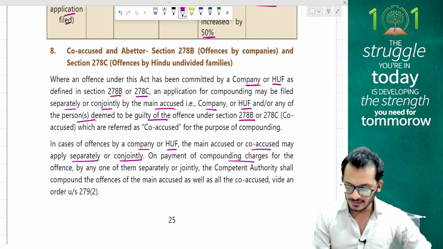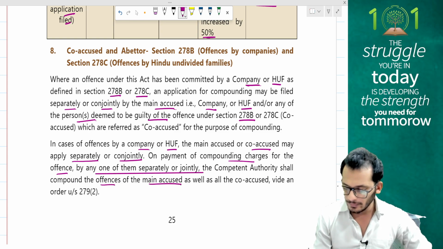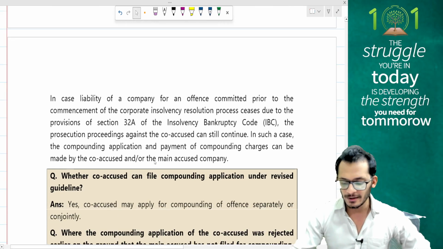In the payment of compounding charges for the offence by any one of them, separately or co-jointly, the competent authority shall compound the offence of the main accused as well as the co-accused via an order under section 279(2). Whether you do it together or separately, it doesn't matter.